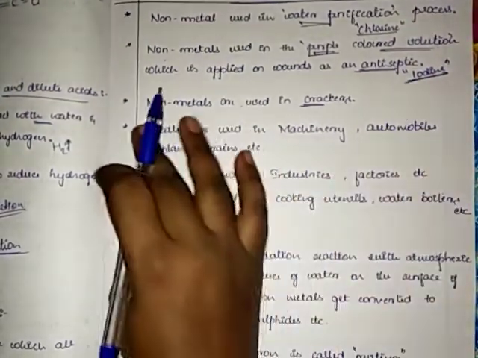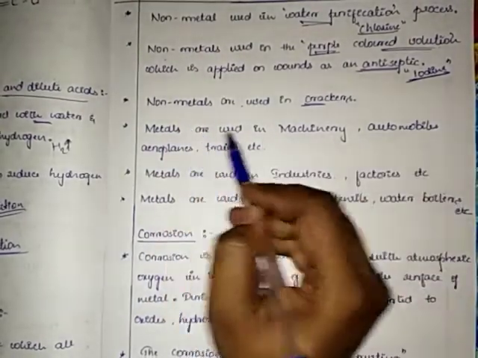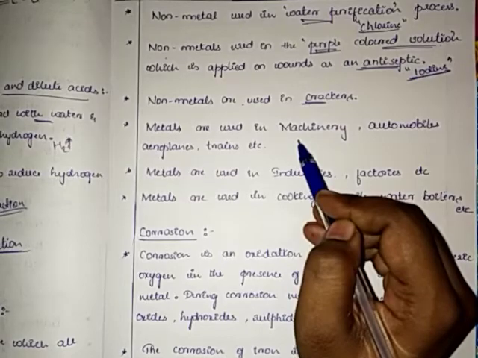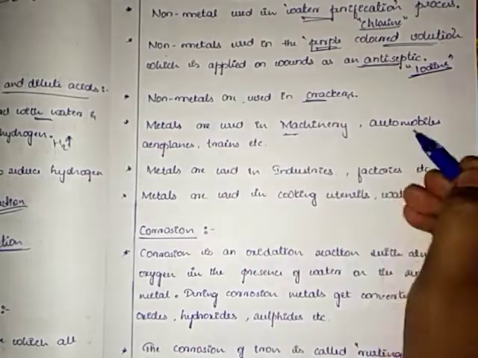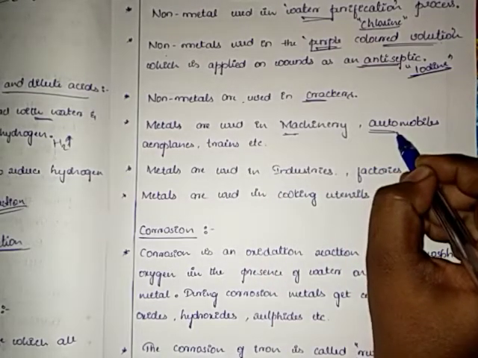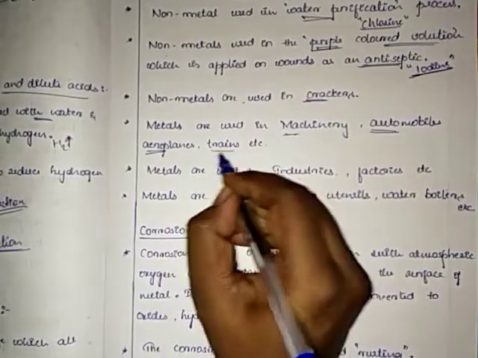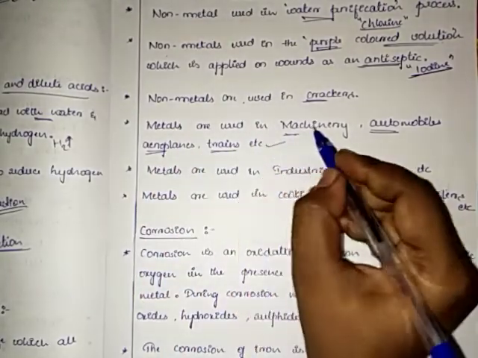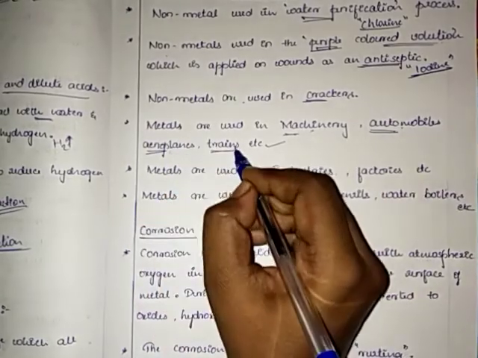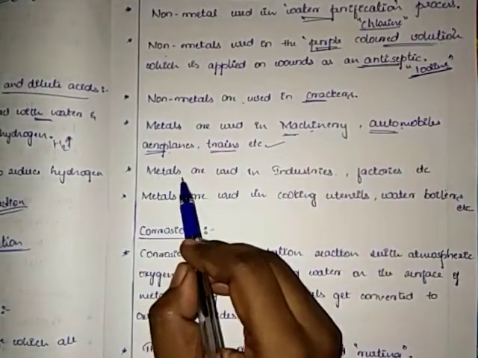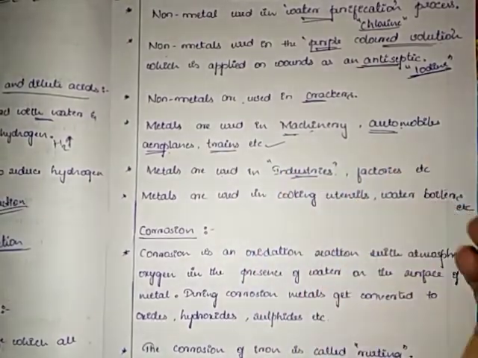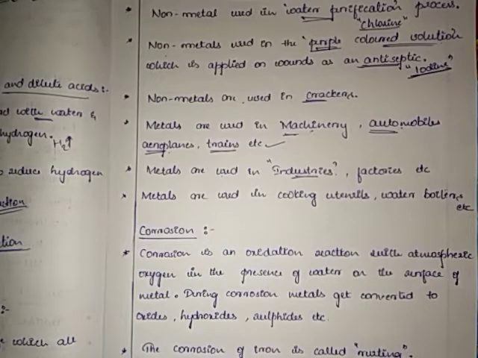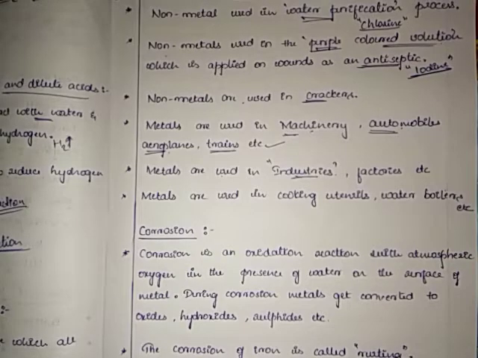So lastly we have some uses of metals, that is metals are used in machinery. So machinery objects, we use metals in. We use them in automobiles, in aeroplanes, in trains, etc. So metals are used in machinery, automobiles, aeroplanes, trains, etc. So metals are also used in industries. In industries, they use metals, children. In factories it runs through metals. So metal is very required in industries and factories.